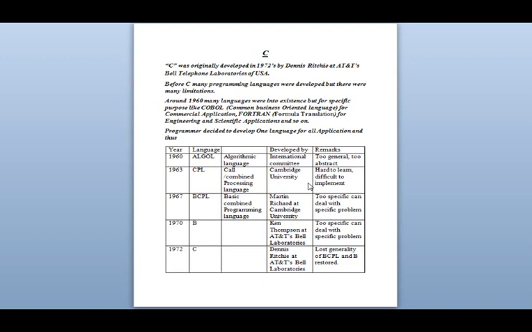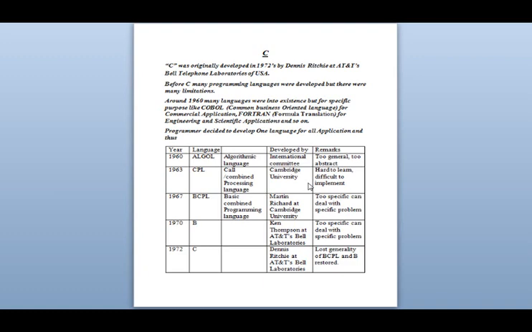Before C, in about the 1960s, there were many other languages like COBOL, Fortran, Pascal, and others. Hence in 1972, C was discovered. Before this, in 1960, the ALGOL language was developed.